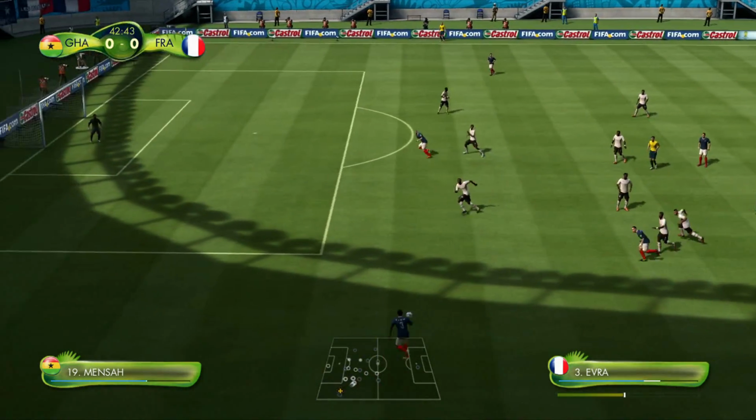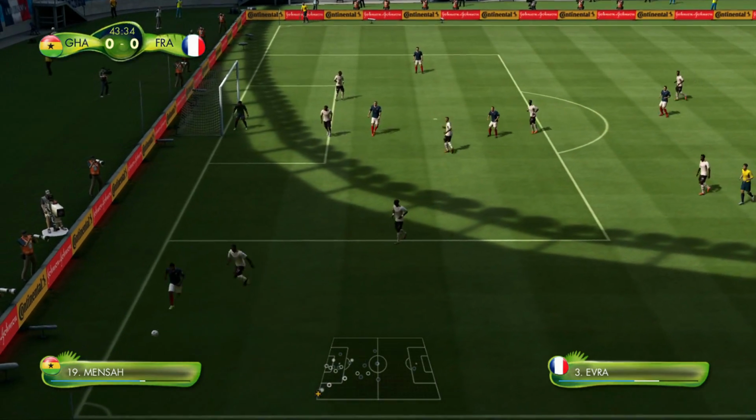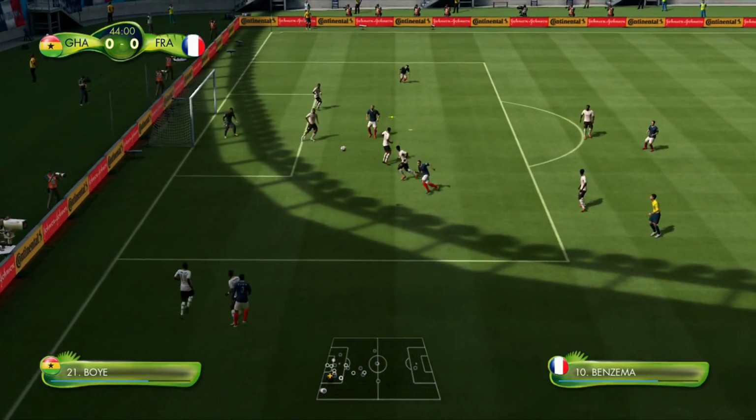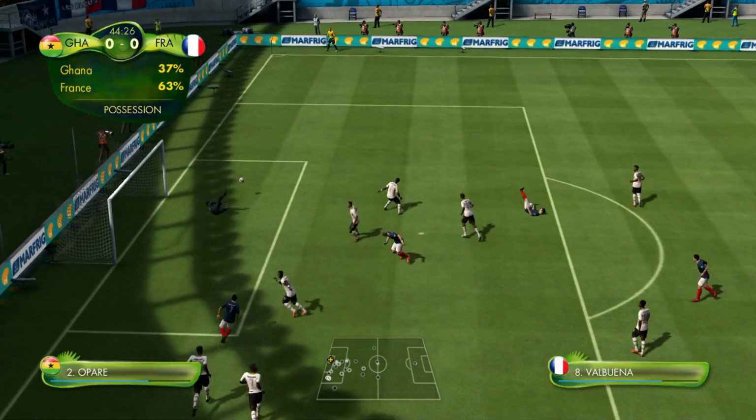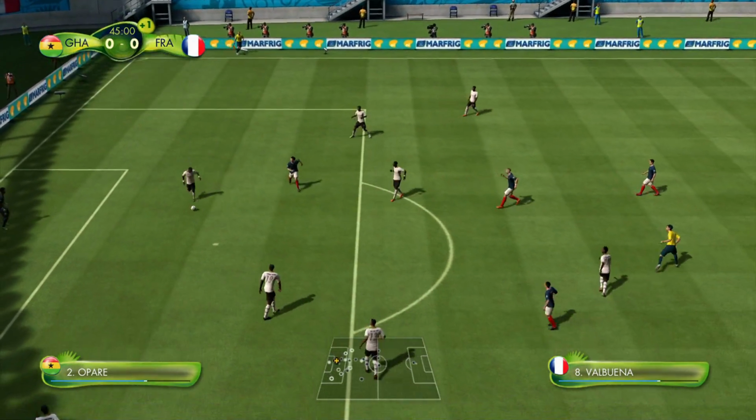France have had most of the possession, but here comes Evra on the ball, cut out by Ghana, and Evra recovers it. Cross back in, it's Benzema, and then the shot, just saved by the goalkeeper. And again, Ghana hold on for another day.